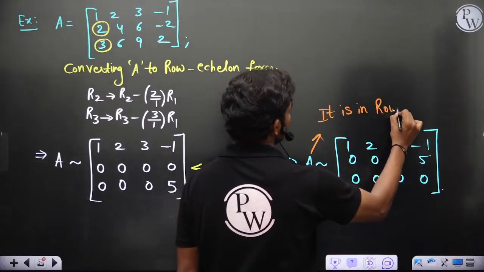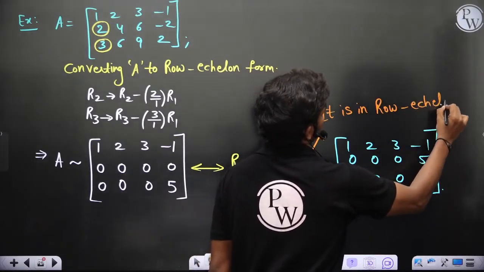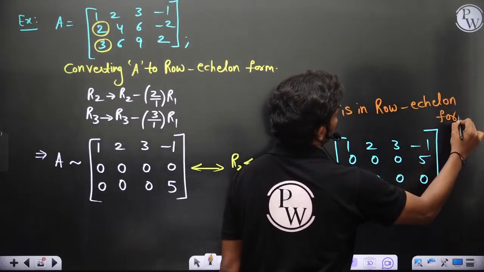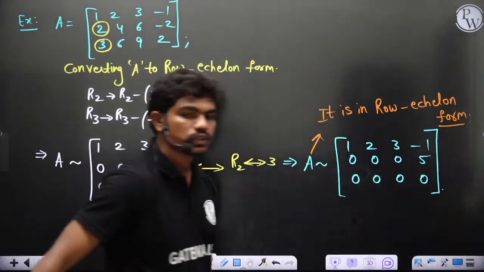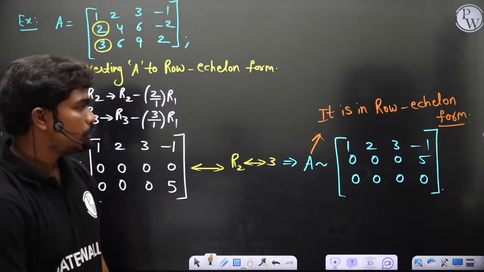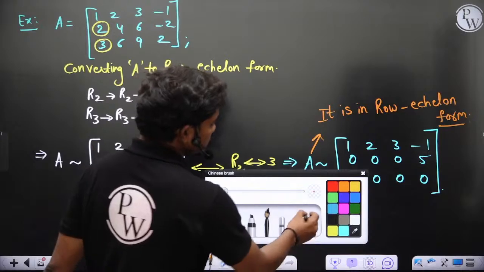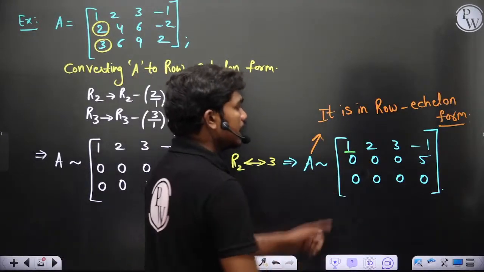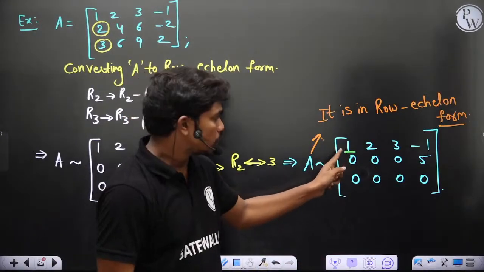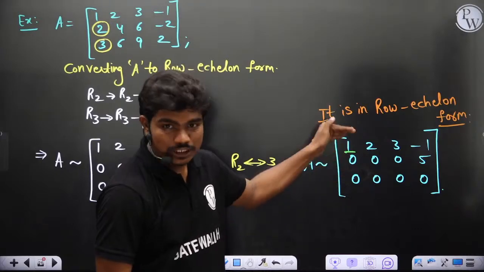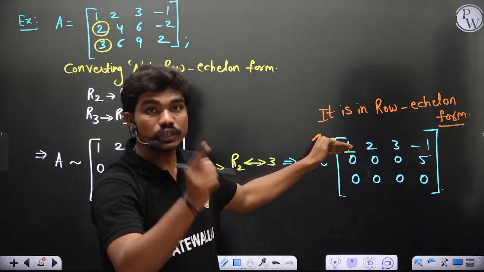It is in row echelon form. Okay. So that's in row echelon form. You can see clearly this is the first non-zero element in this row and there is no zeros before it. Okay. So since there is no zeros before it, in the next row before the first non-zero element you should have at least 1 zero.